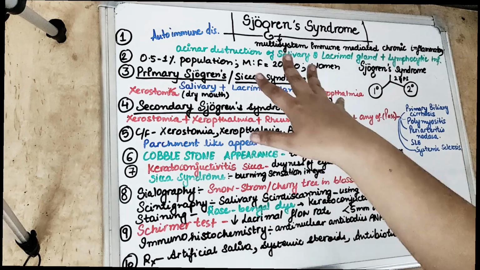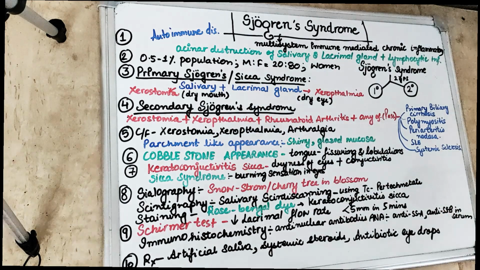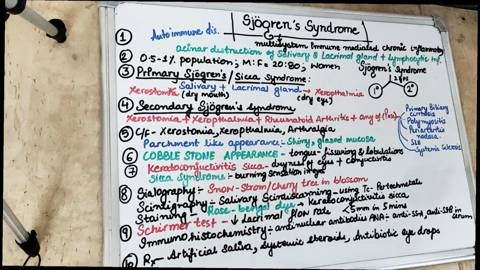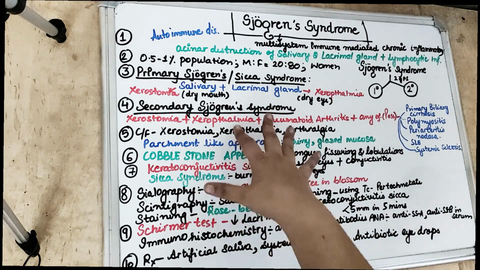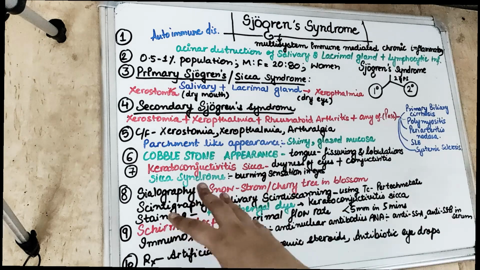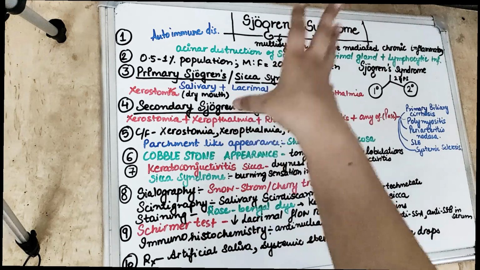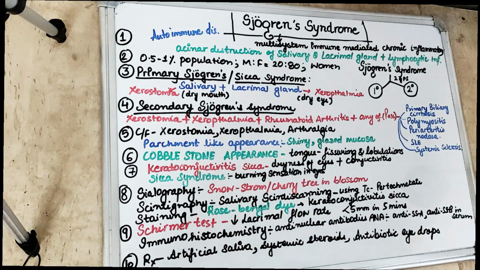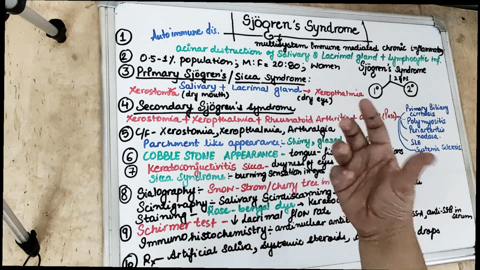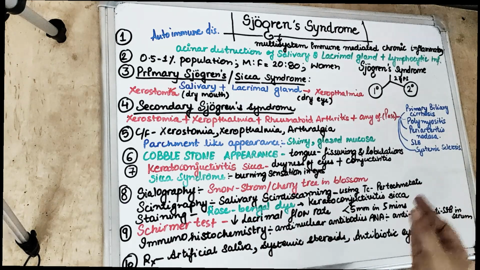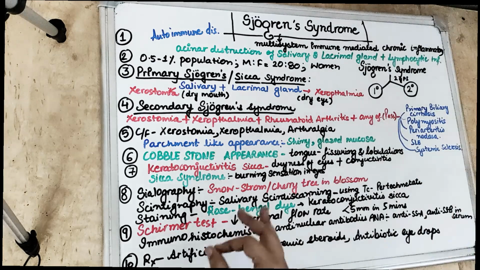See, what happens when the acini of specific glands are destroyed, then there will be reduced flow from that gland. This is common sense. Because there is acinar destruction, there is reduced flow of saliva and reduced flow of tears from the eyes. So there is acinar destruction of the salivary as well as the lacrimal gland, and there is lymphocytic infiltration.